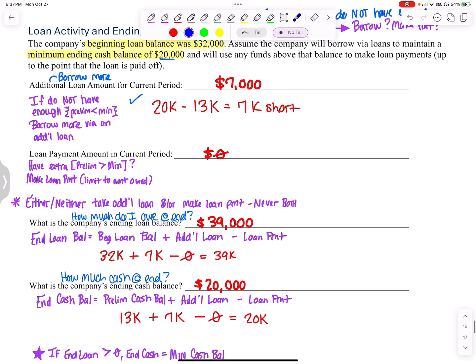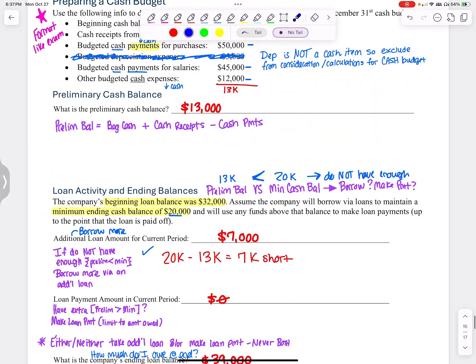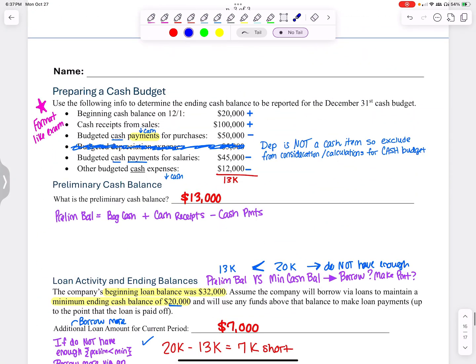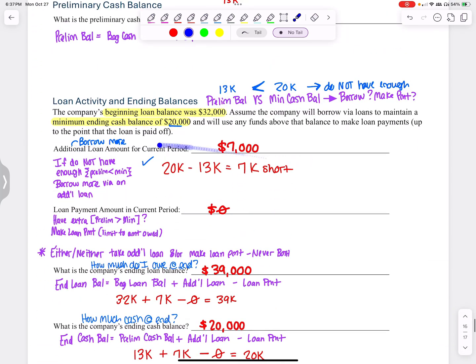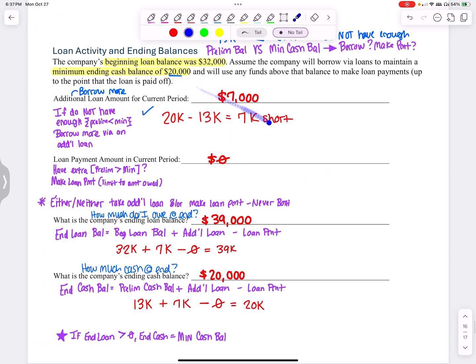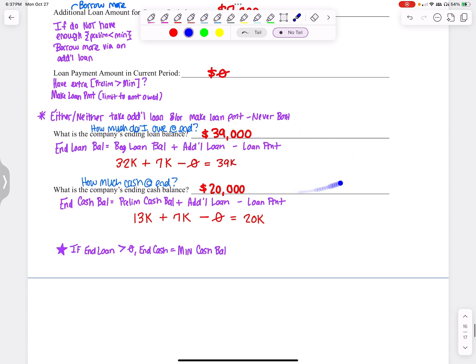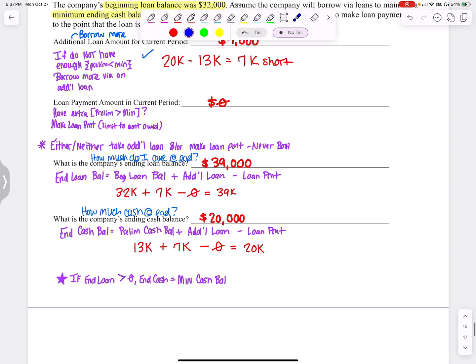This is very similar to questions like I might ask you on the exam regarding the cash budget, where I make you do your preliminary cash balance calculations, where I ask you about what loan activities you have and what your ending loan or cash balances are.